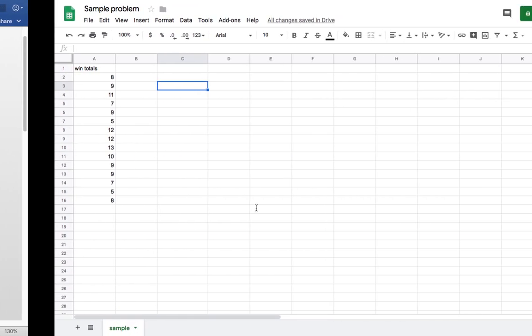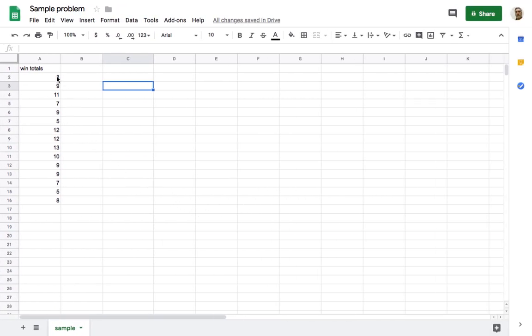Now, a couple things I want to show you, and these are not the win totals from the previous pages. I've just done some random previous totals.